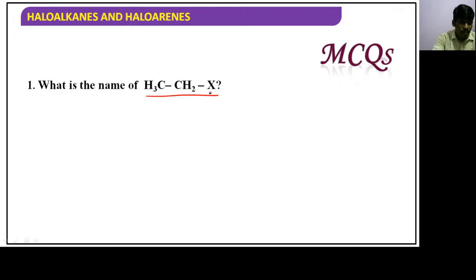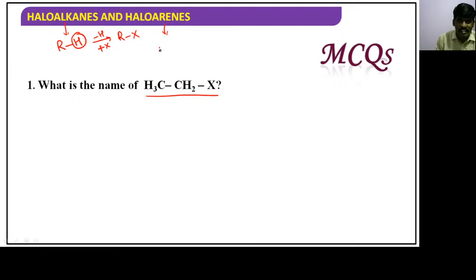So MCQs I am going to give, guys. I repeat once again, haloalkanes are the compounds in which alkane hydrogen is removed and replaced by halogen. Then it is alkyl halide. That is haloalkane.